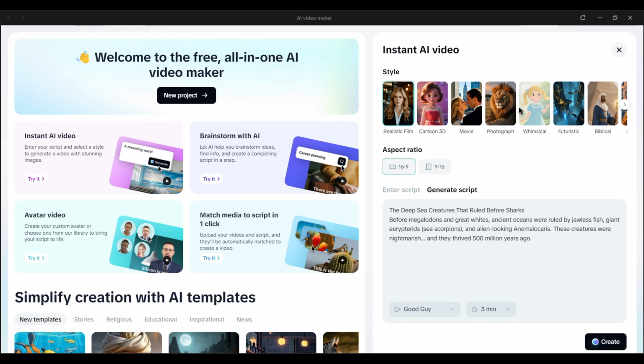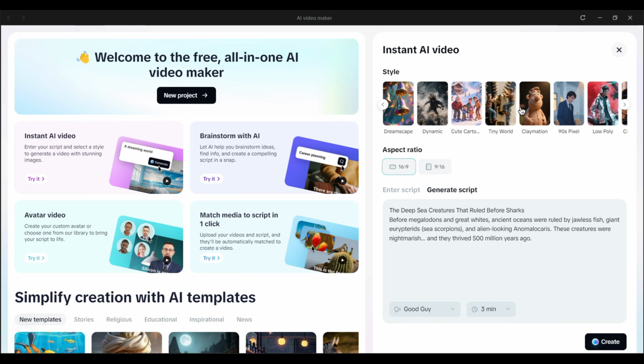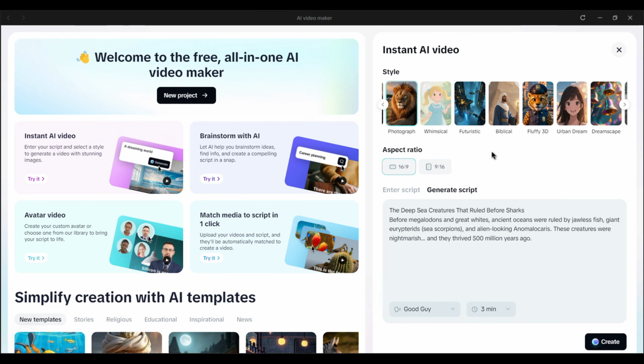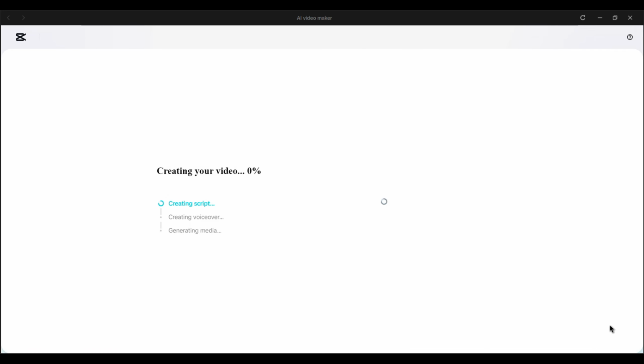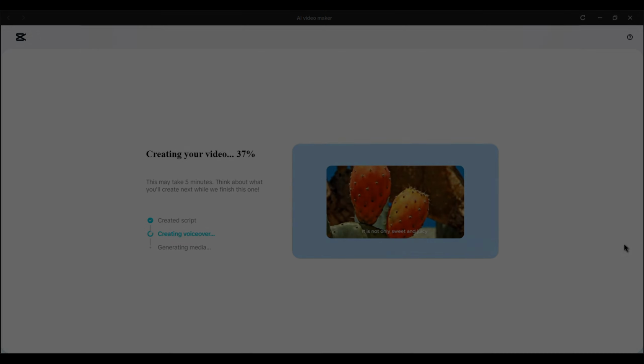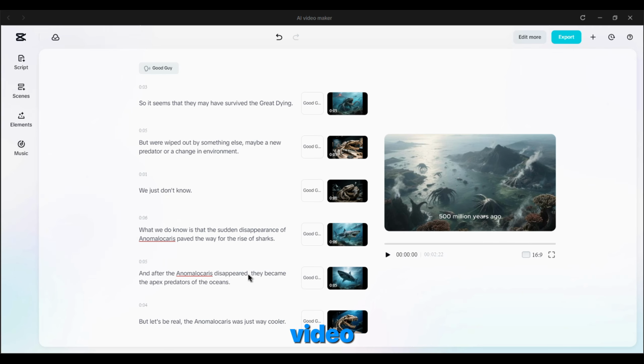Then select a video style from above. For this kind of video, you can select from these 3 video styles: realistic film, movie, or photograph. Next, choose the 16:9 aspect ratio. Then simply click Create, and CapCut AI will generate the script, scenes, and visuals accordingly. Here is the result. See how perfectly it has generated several scenes from just a video idea.